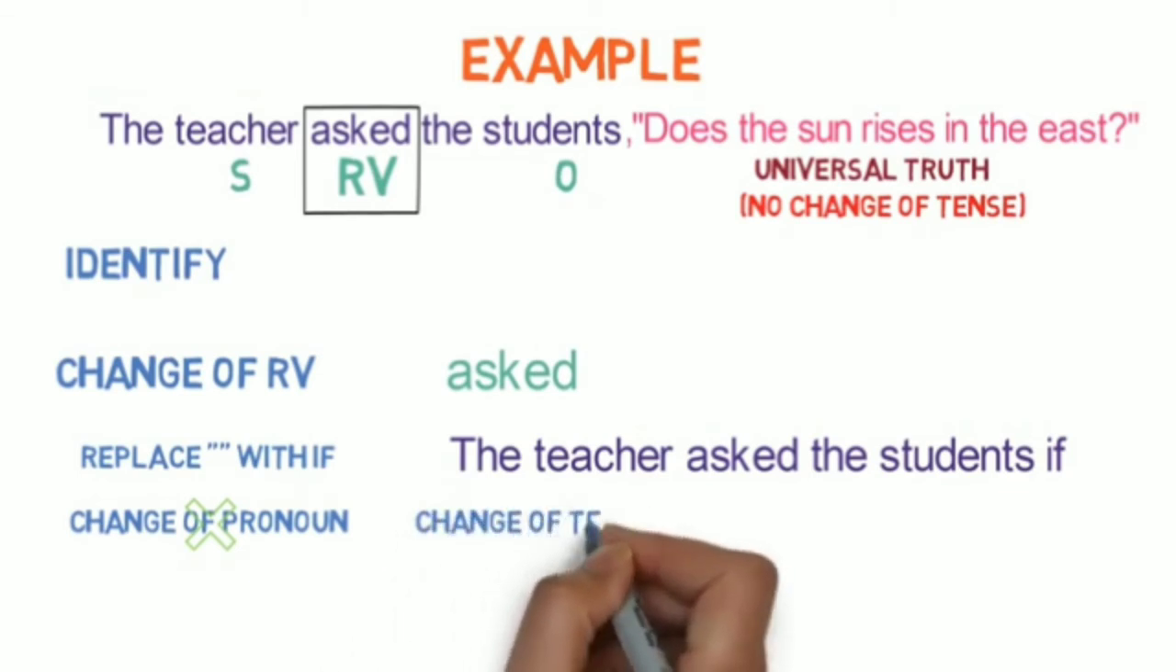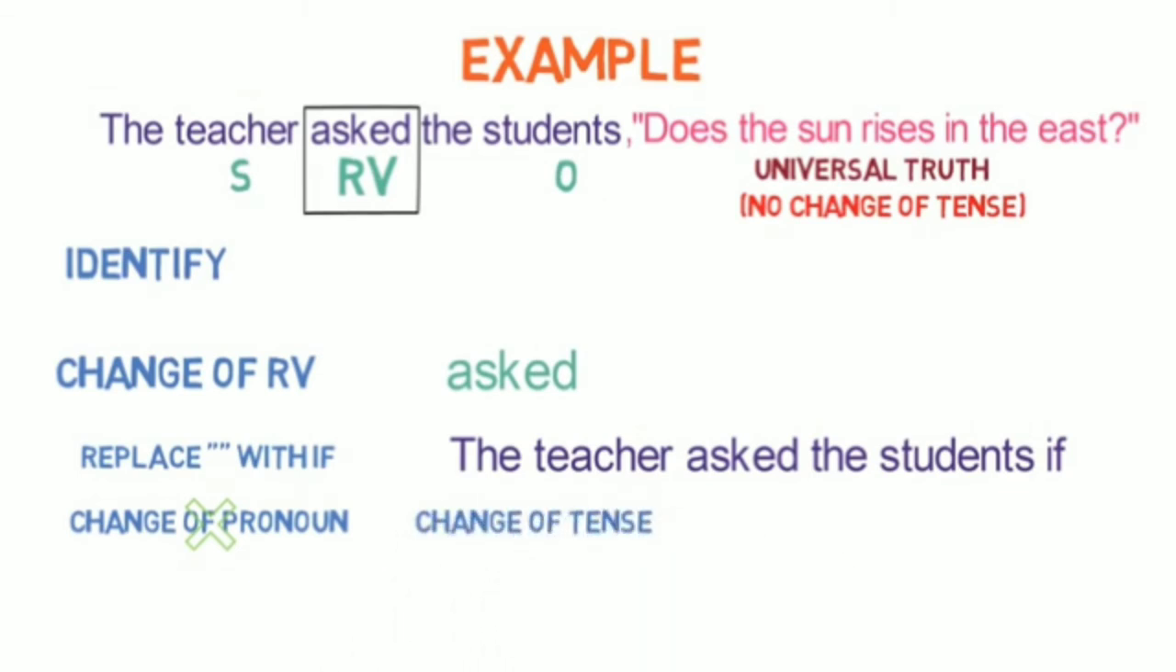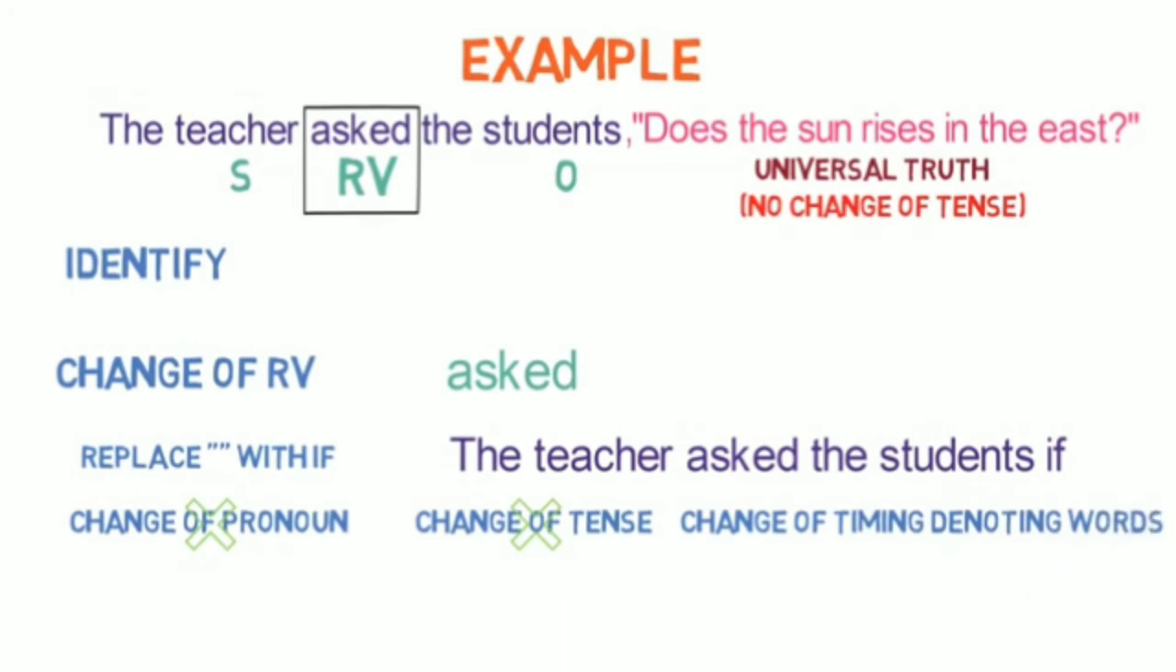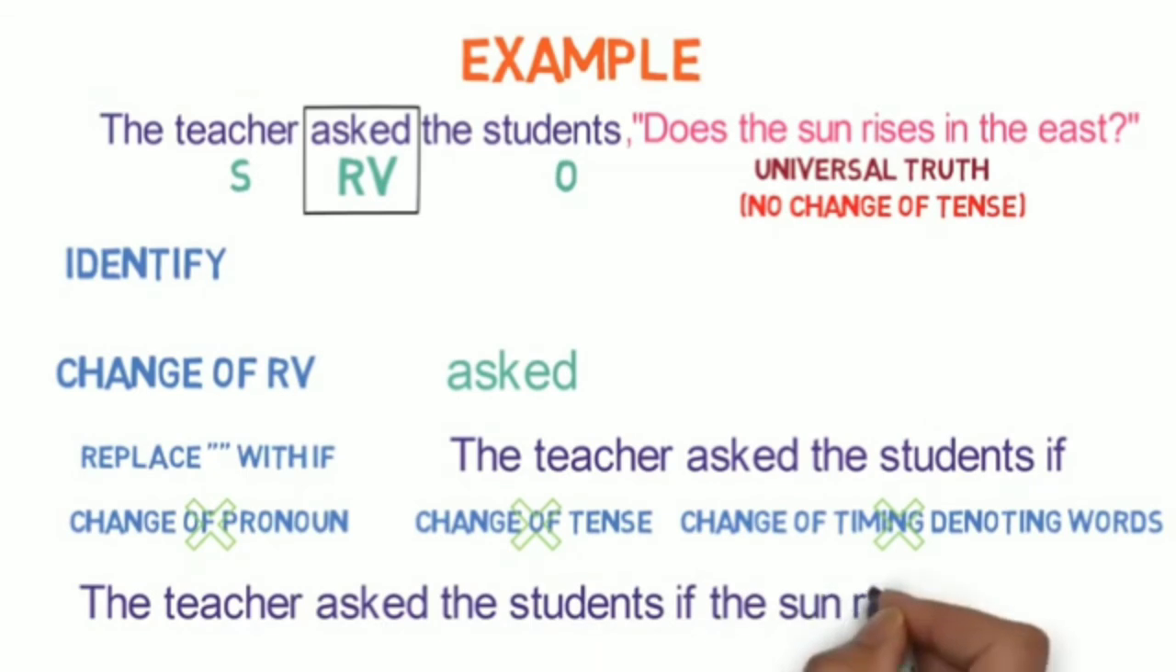Step 5 is the change of tense. As the question is a universal truth, we won't be changing the tense of the sentence. And step 6 is the change of word denoting time. As there are no such words, this step also won't come into the picture. Steps 4, 5, 6 won't come here, so after implementing the last step, the sentence will become like this. The teacher asked the students if the sun rises in the east.